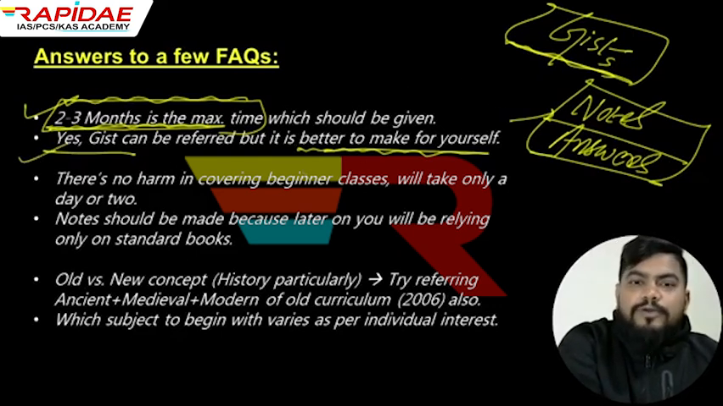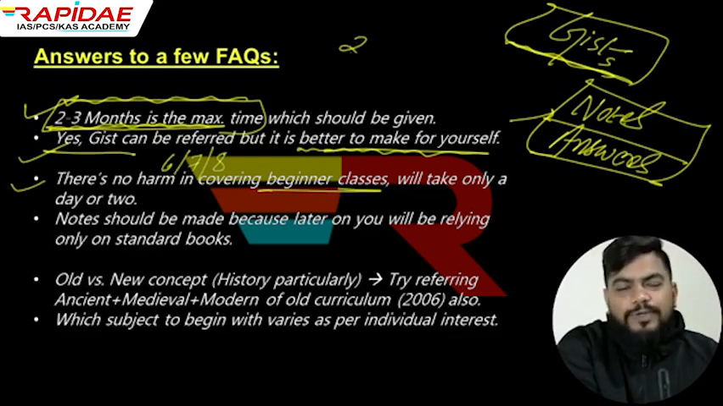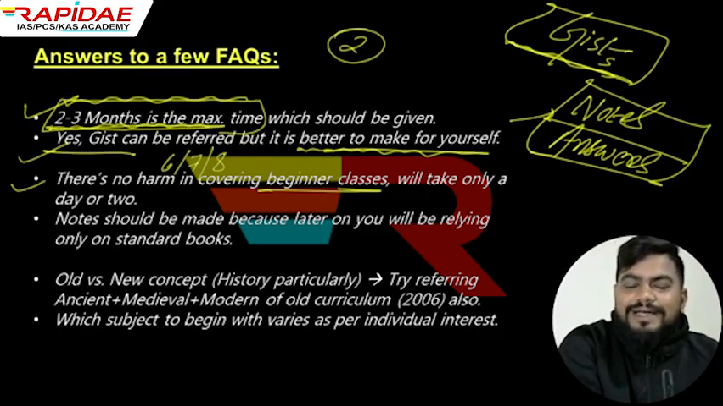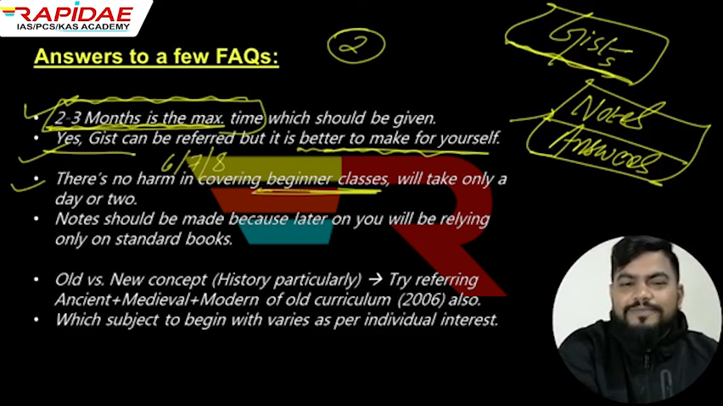And talking about the beginner classes, I'm telling you there is no harm in covering the 6th, 7th or 8th classes, because any of the 6th class books will take maximum 2 hours only. So believe me, in 2 or 3 days only you can cover all of the books of 6th or 7th classes if you are reading with dedication. So cover that also. And notes should be made, right?